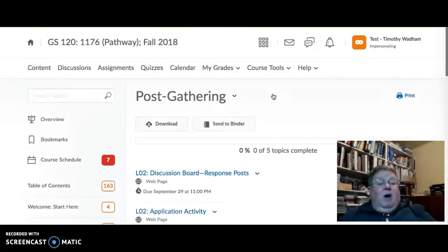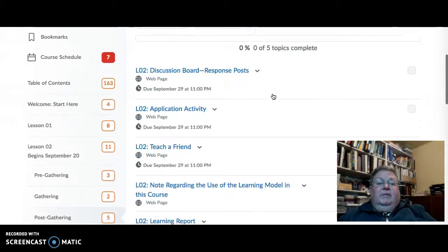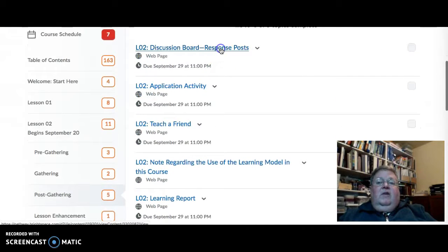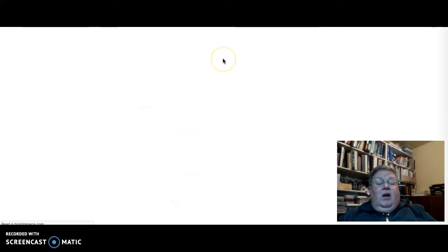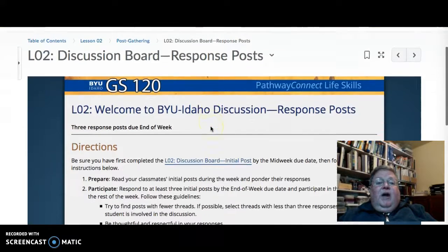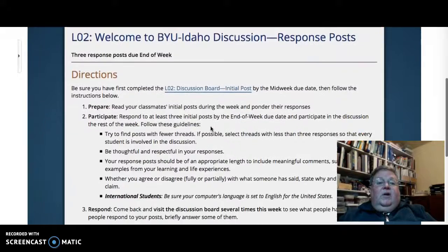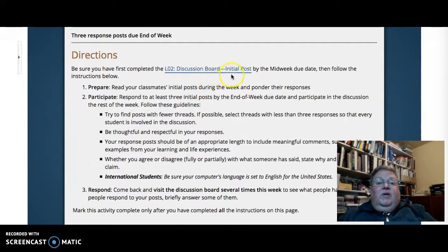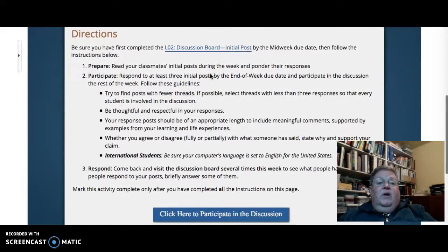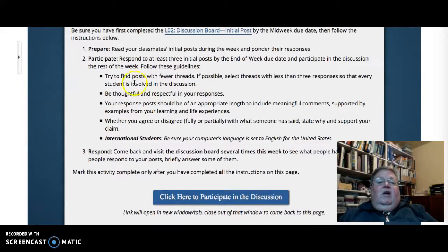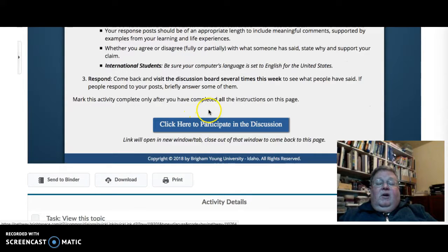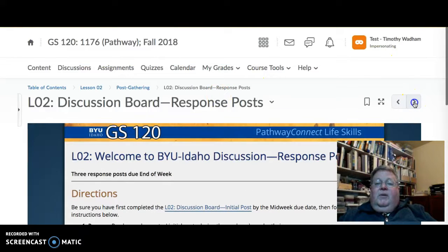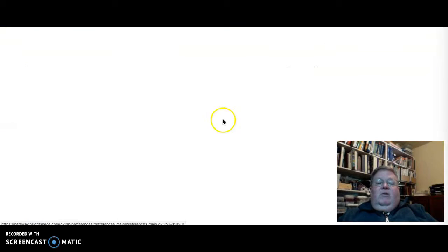So we go to the third part, which is post-gathering. In the case of this week, you have several post-gathering assignments. By midweek, you should have completed the initial discussion board post. Now you can read your fellow students' posts and respond to them. So you can click there, and it will take you directly to the discussion. You can just go through the assignments, again, clicking on that forward arrow.